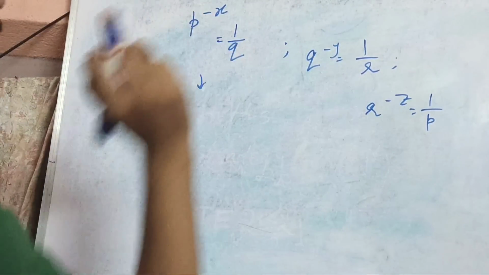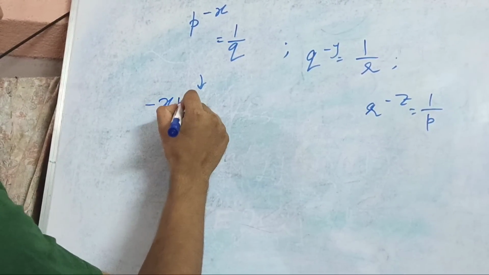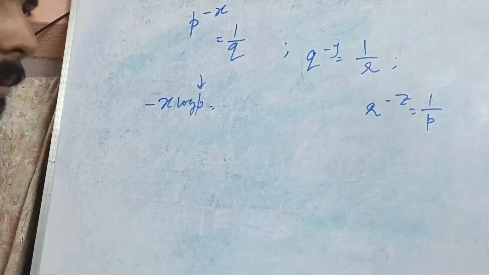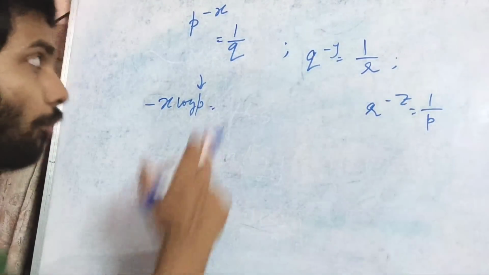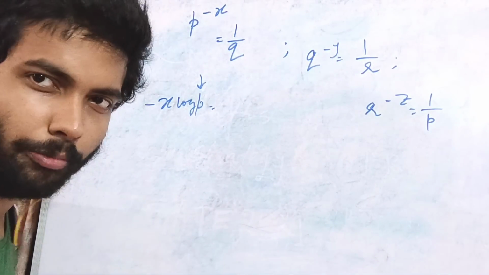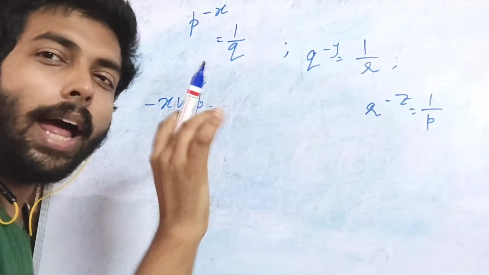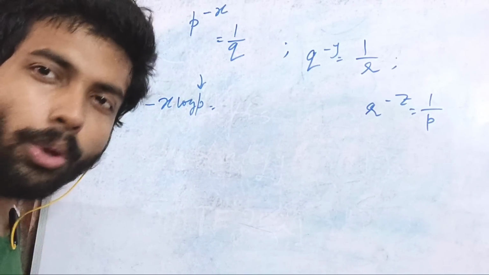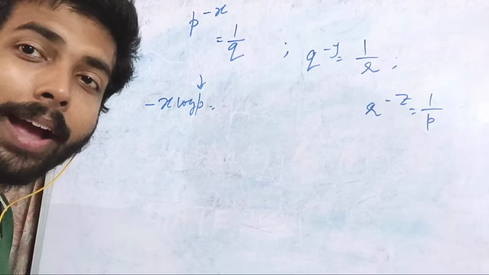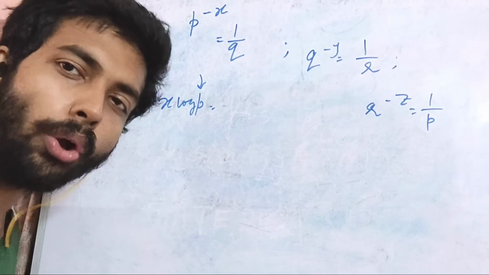If I take log of both sides over here, what will happen? This exponent will come here as minus log of p, and this is log of a by b kind of format. You know what is log of a by b? Log of a minus log of b. So in this occasion it will be log of 1 minus log of q, and log of 1 is 0. So log of 1 minus log of q means basically minus log q.